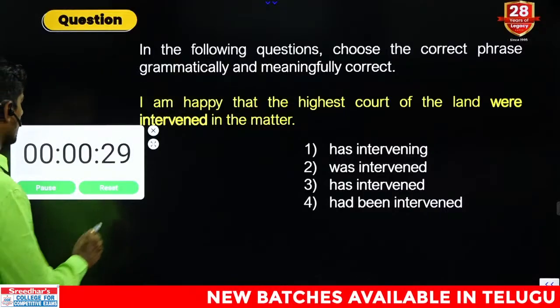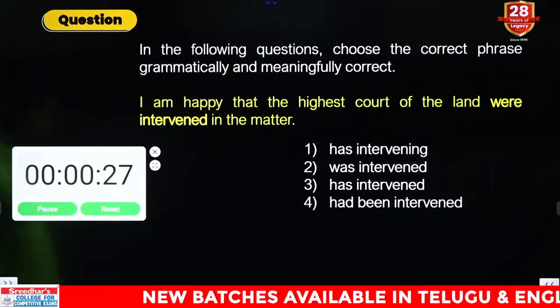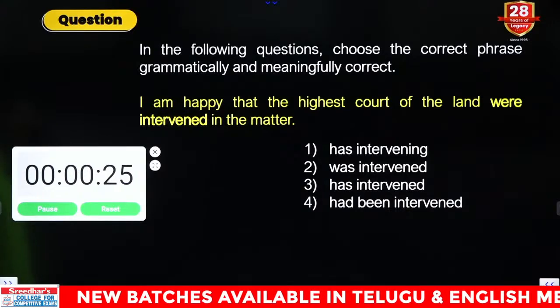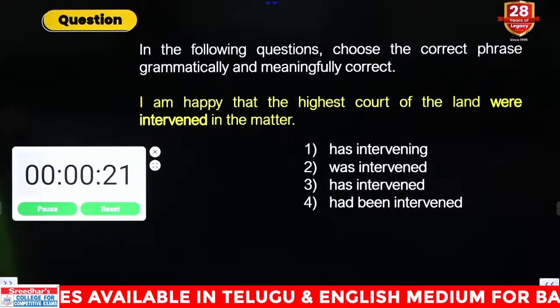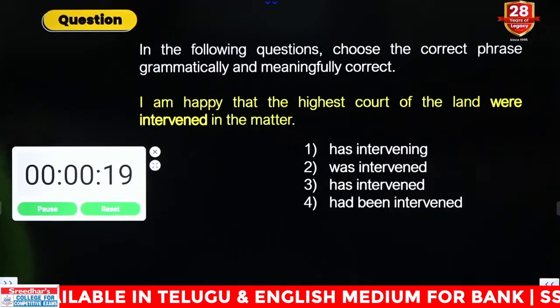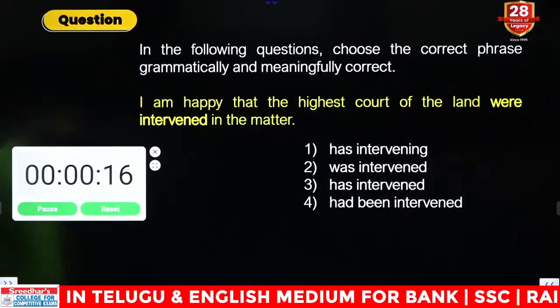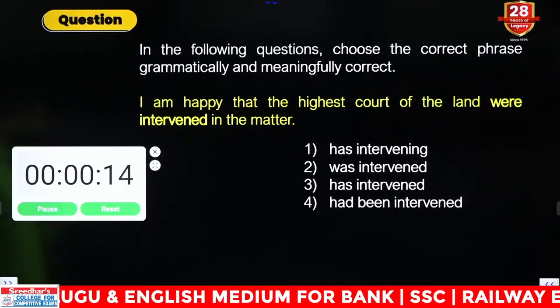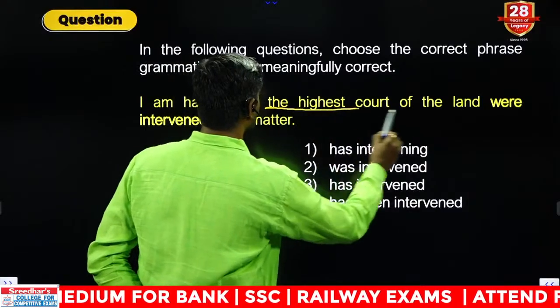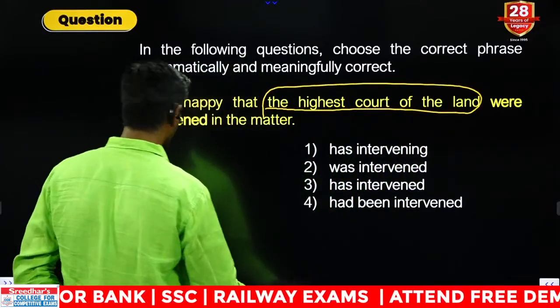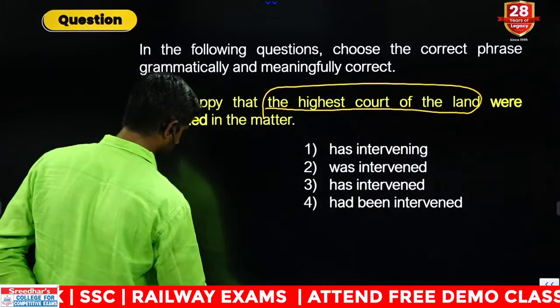Your time starts now. Next question is sentence improvement. I'm happy that the highest court of the land were intervened in the matter. Who intervened? What was intervened? What is given before the board? The highest court of the land dash intervened in the matter.